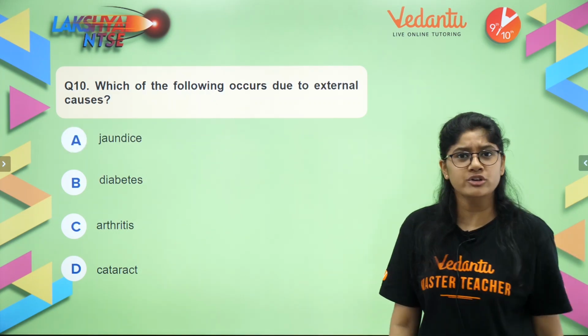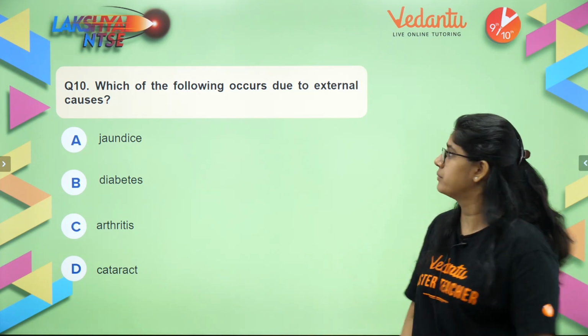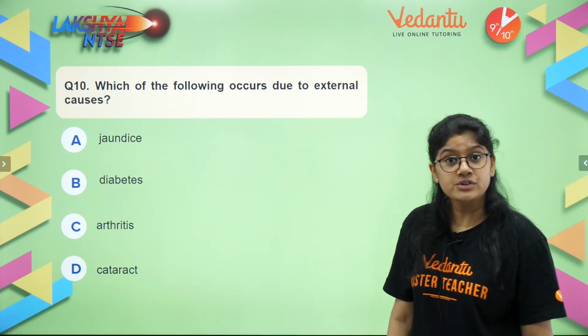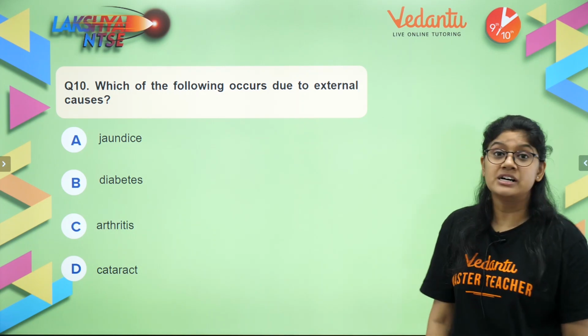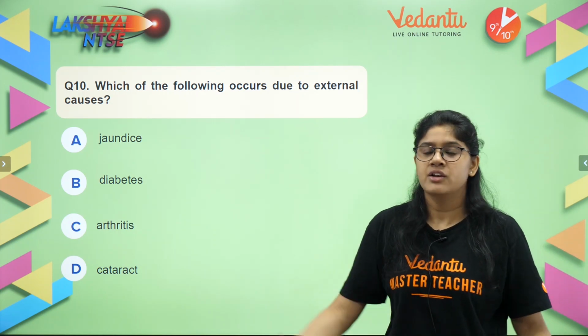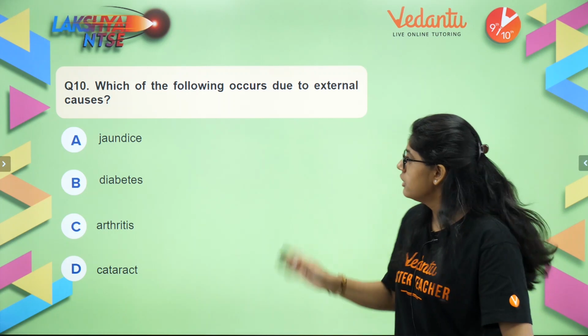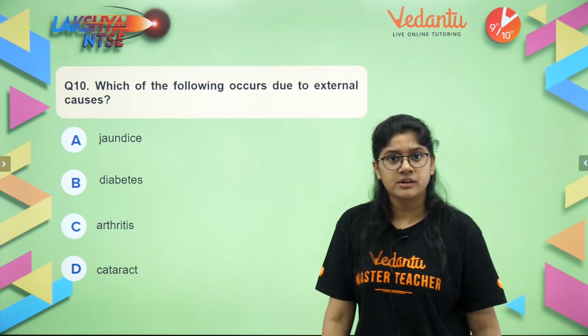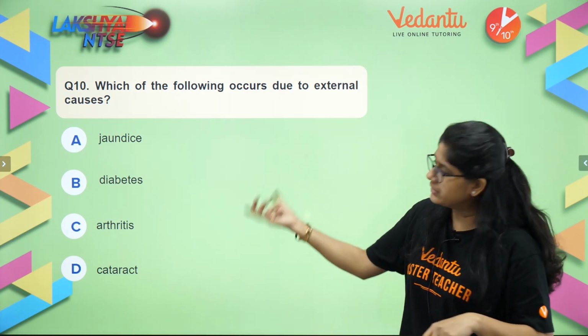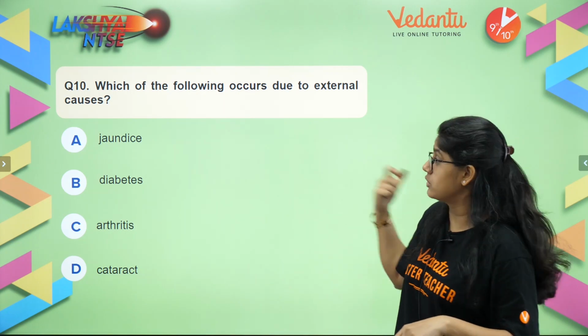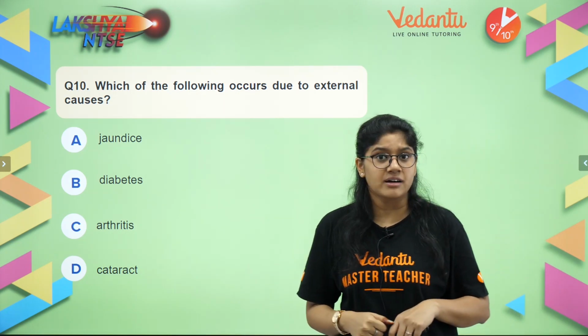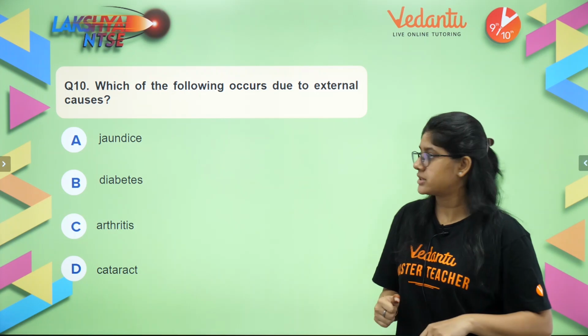Last question on your screen, everyone. Now, which of the following occurs due to external causes? So there are a lot of external causes. Out of these diseases, which of these will basically be caused by external causes? Jaundice, diabetes, arthritis, or cataract?